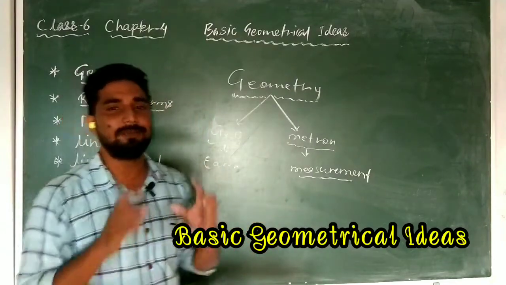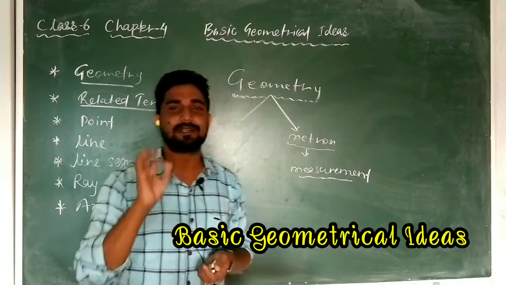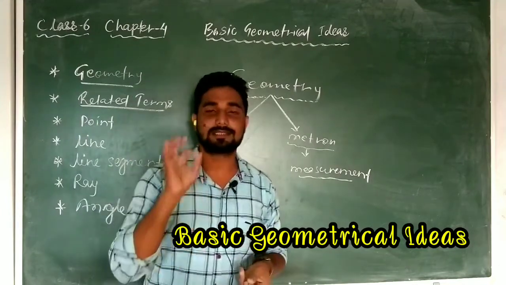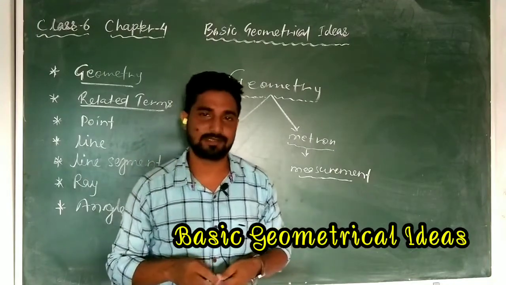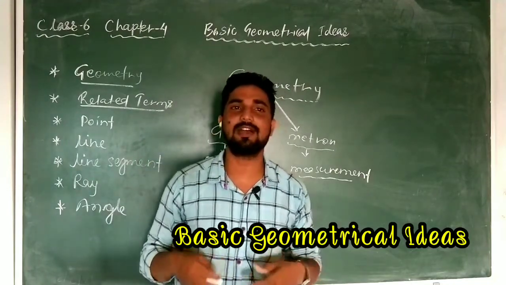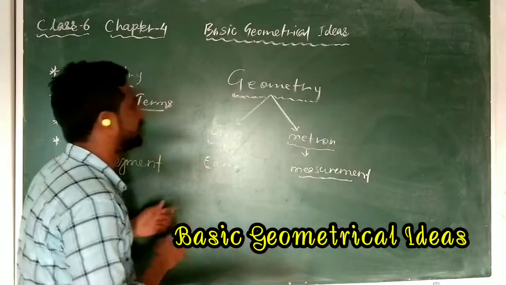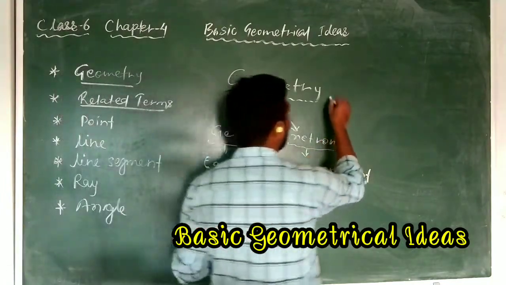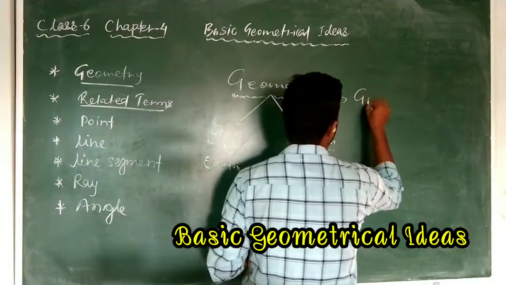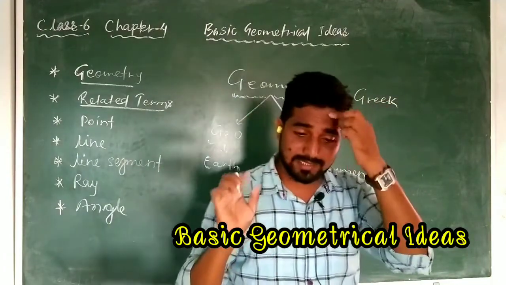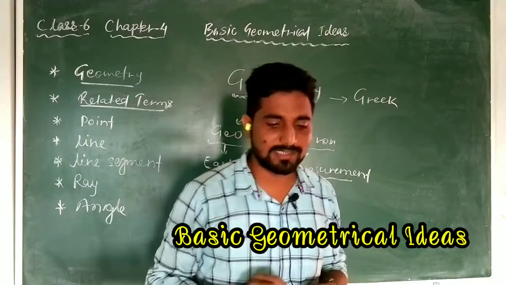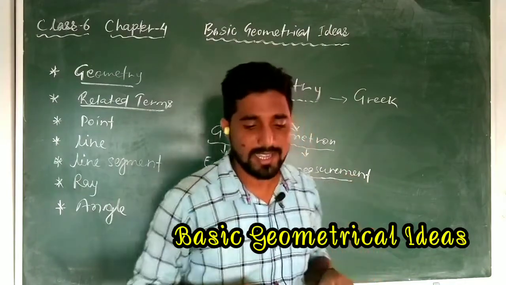So we can define geometry as a branch of mathematics which deals with the shape, size and measurement of the objects which we use and see around us. This word geometry has come from a Greek word. It is an English equivalent of a Greek word.